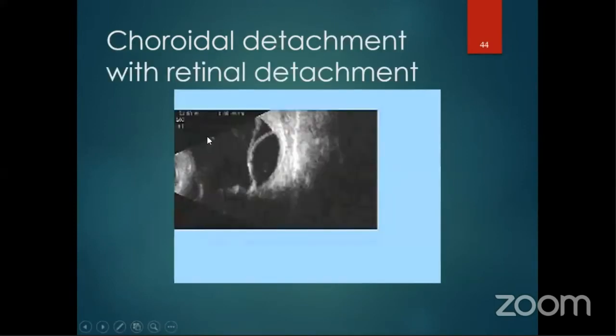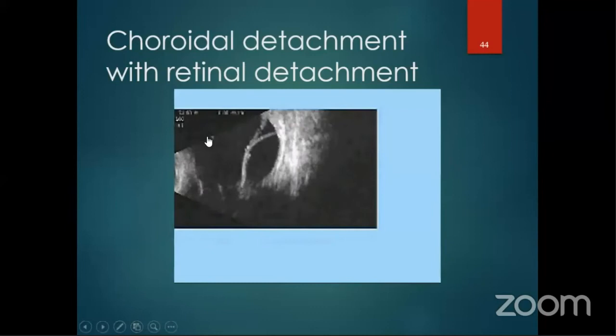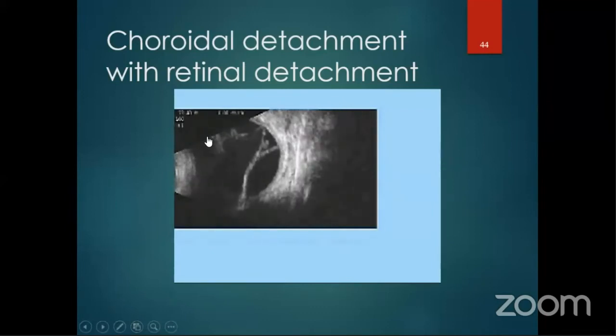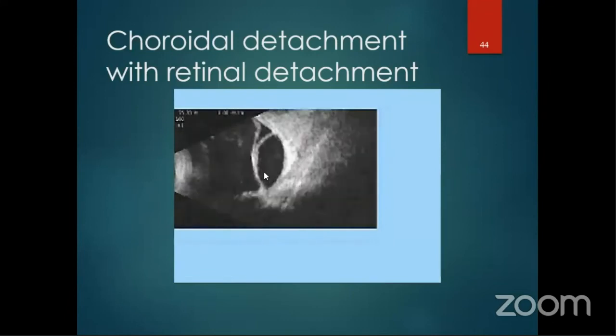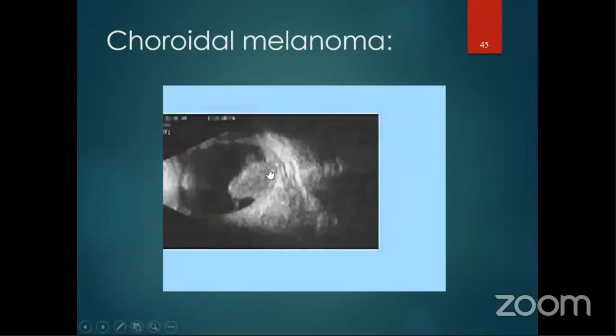This is another case where you see a retinal detachment with associated choroidal detachment. You can see a double membrane, a dome-shaped choroidal detachment with serous fluid behind it. This is a case of a choroidal melanoma where you can see the classical collar stud appearance when the choroidal melanoma breaks the Bruch membrane, and you can see excavation of the choroidal layers also.